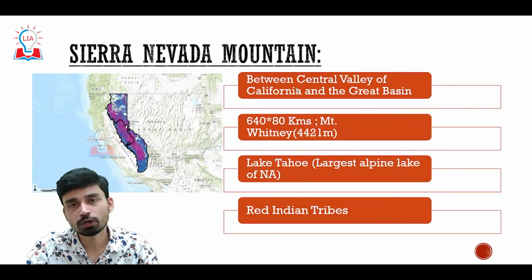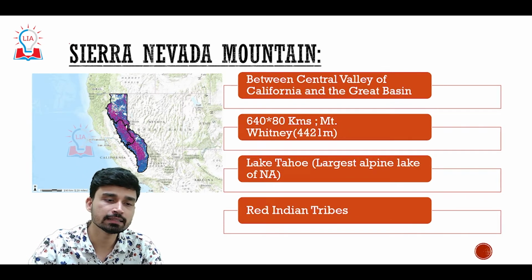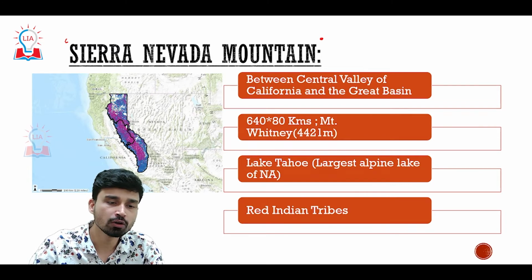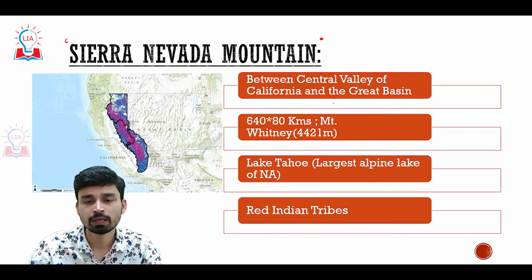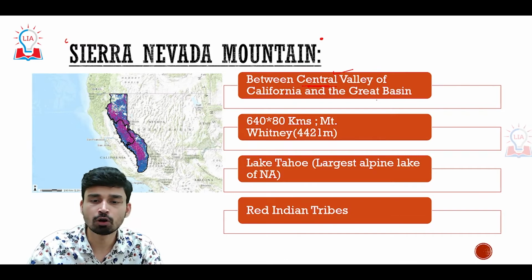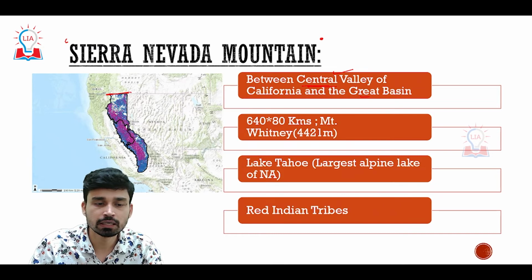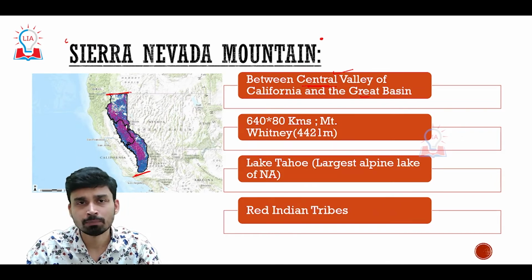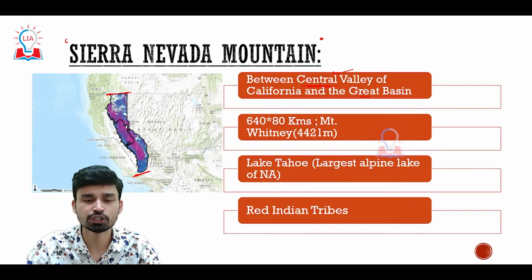The third important mountain range of North America is called the Sierra Nevada Mountains. It is located on the western coast of the USA, and overall it extends from the Central Valley of California in the north to the Great Basin in the south. If you look at the map, this is the overall extent of the Sierra Nevada range. It is much less tall and much smaller as compared to the other two mountain ranges that we discussed before.